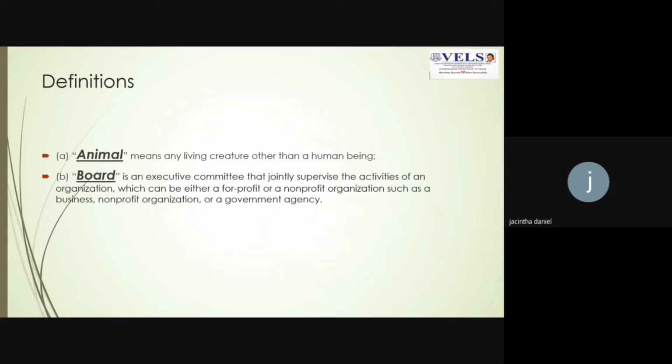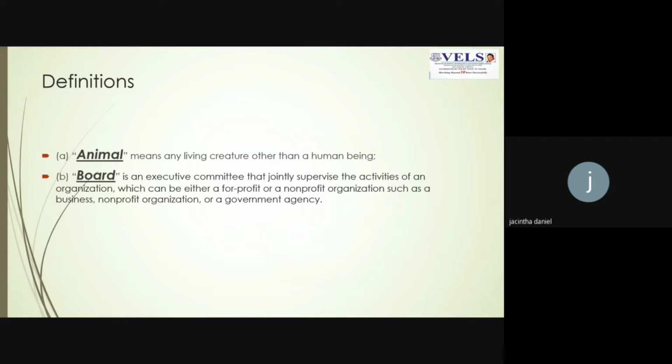Next, we're going to see the definitions that come under this act. Since this whole act is based on animals, we're going to see what the term animal means. Animal means any living creature other than a human being, except birds and the like. They have their own categories. So an animal is any living creature other than a human being that lives on land.